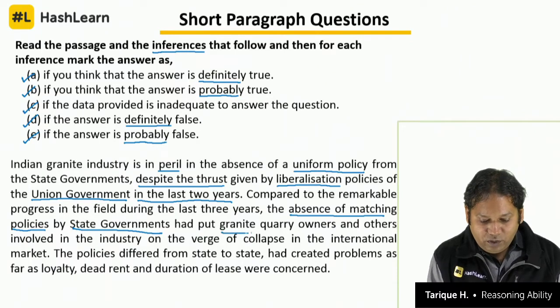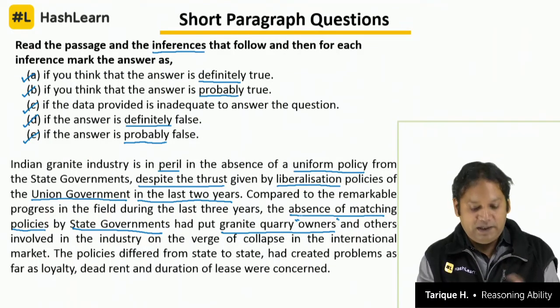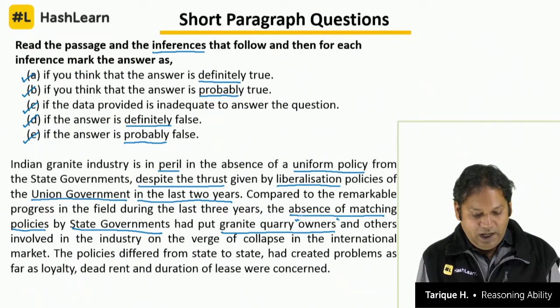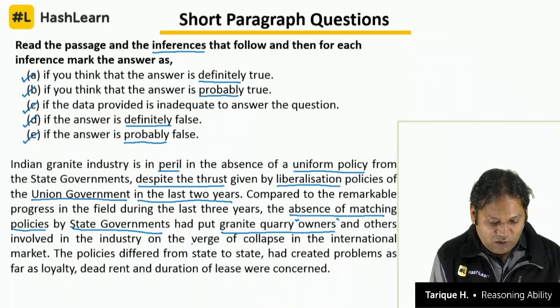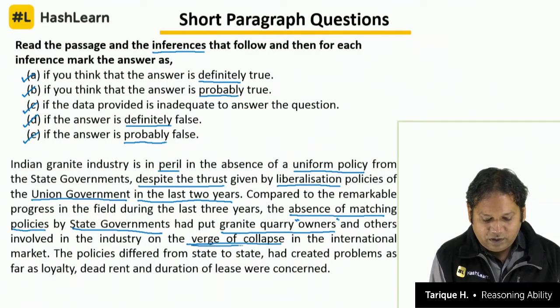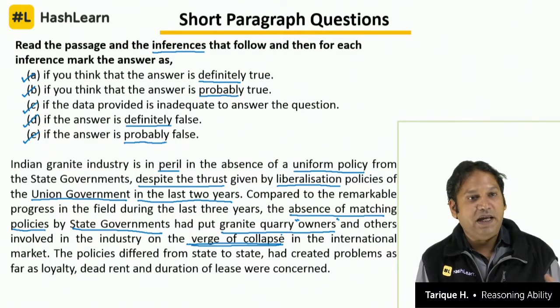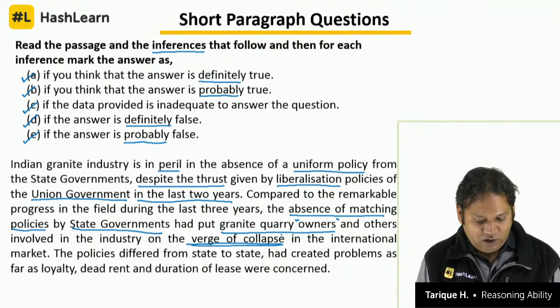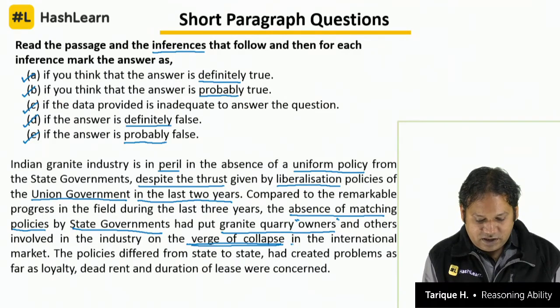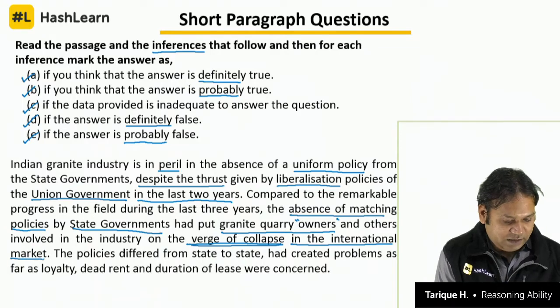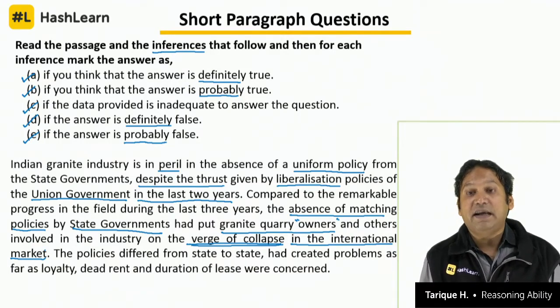Had put granite quarry owners, people who own the granite quarries, mining, quarry means mining, mines, and others involved in the industry, that means the laborers, the workers, on the verge of collapse, almost on the brink of collapse, almost going to get destroyed. Verge means edge. For example, he was on the verge of an accident just when he got saved. So our industry will collapse in the international market. Where? In the international market.